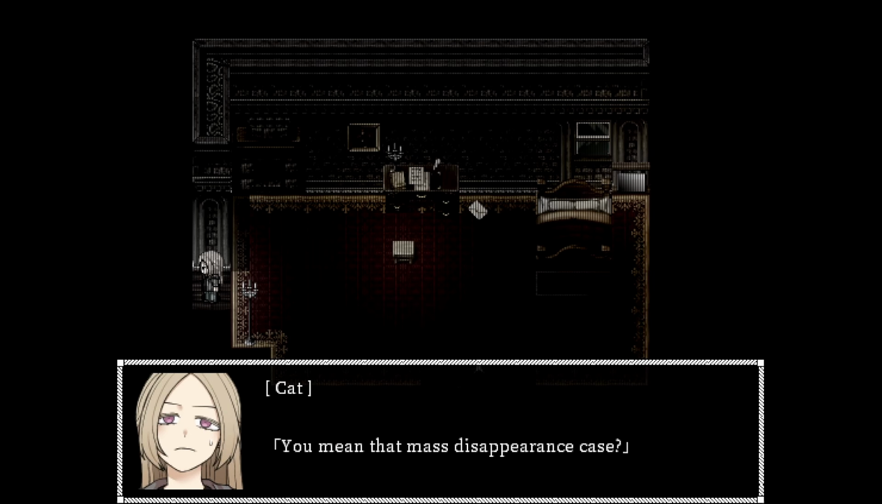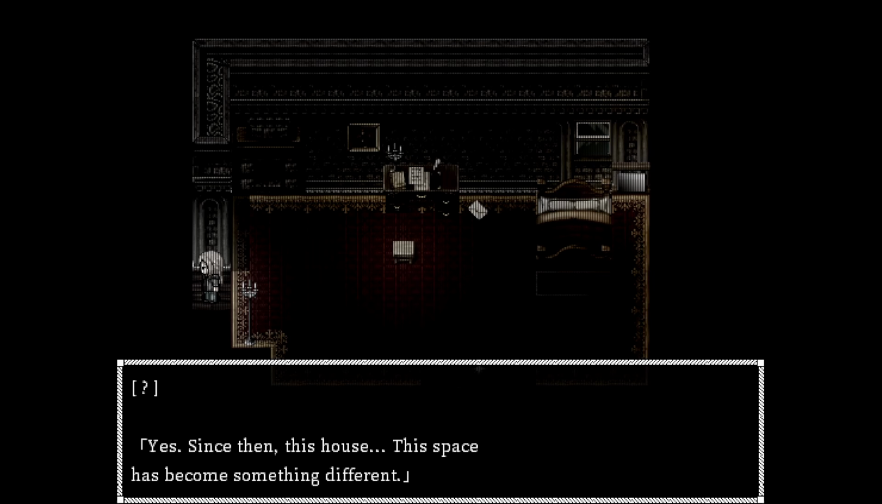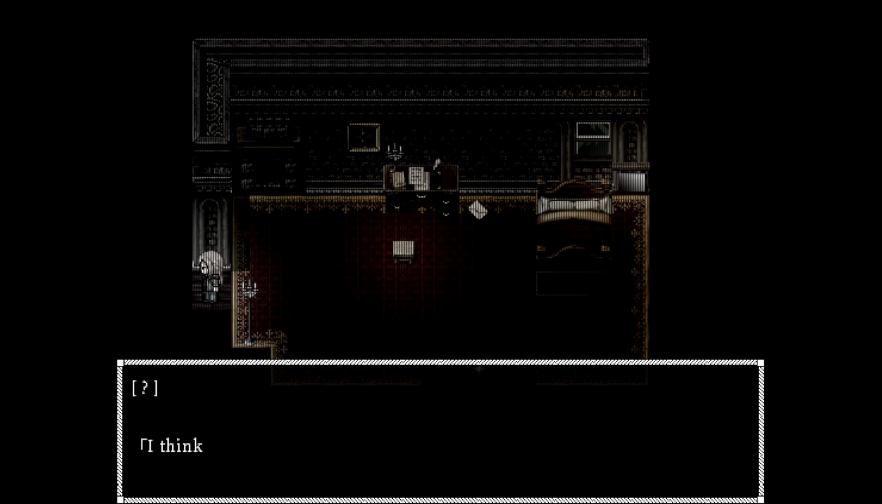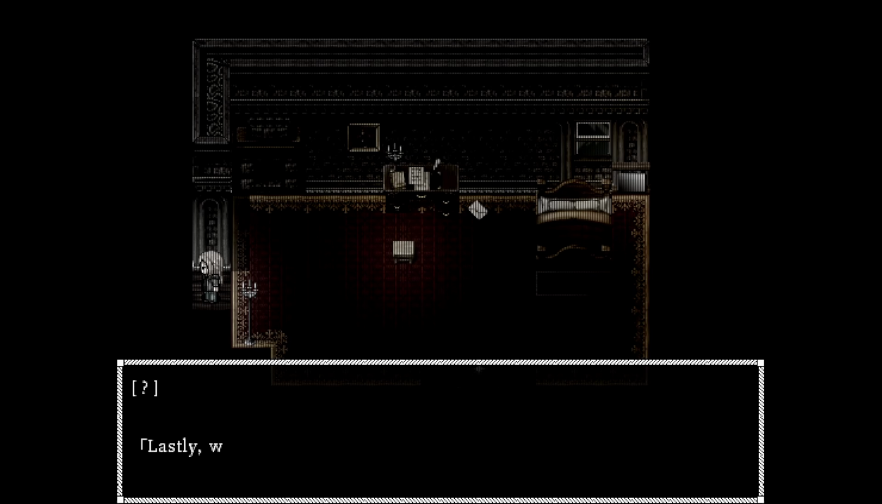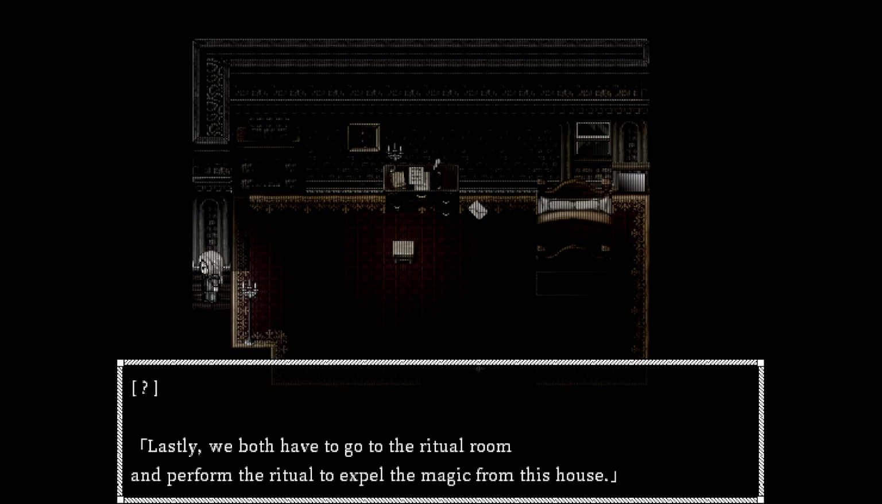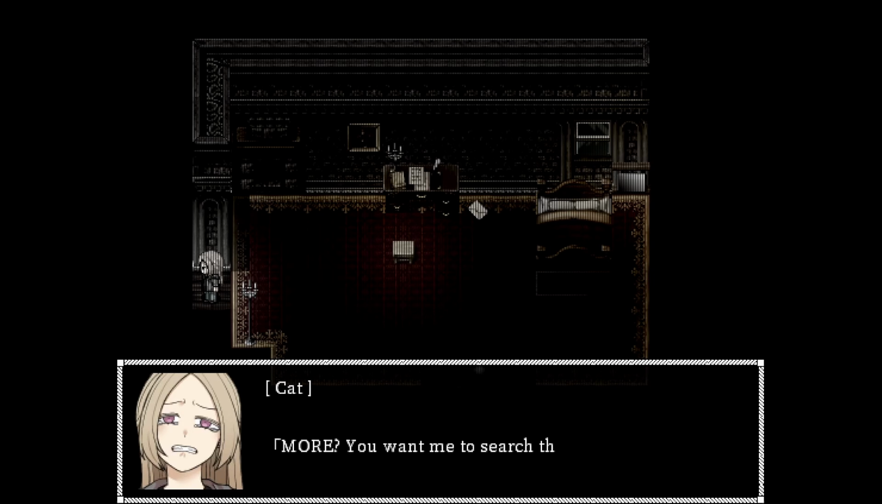Apparently, the cultists who lived here performed a ritual, but something went horribly wrong and they ended up inviting something else. He then tells Kat that they need to perform a ritual to expel the entity from this mansion so they can escape, and tasks her to find the ritual room.